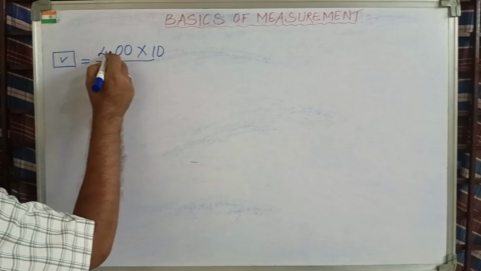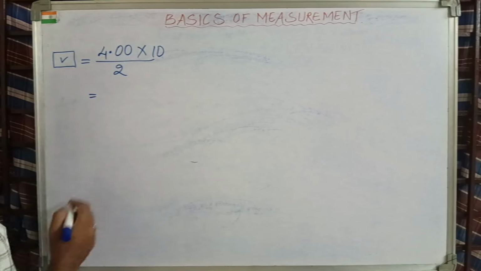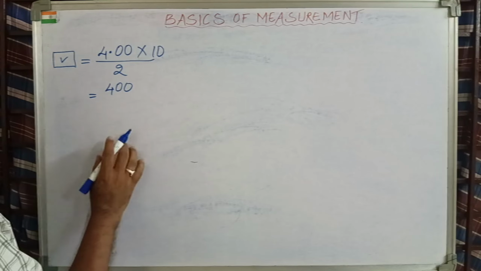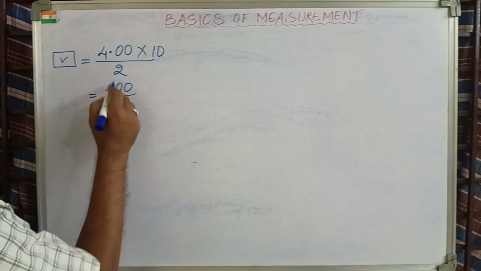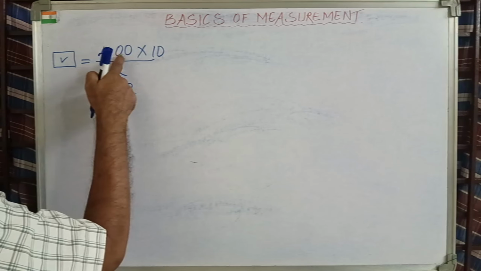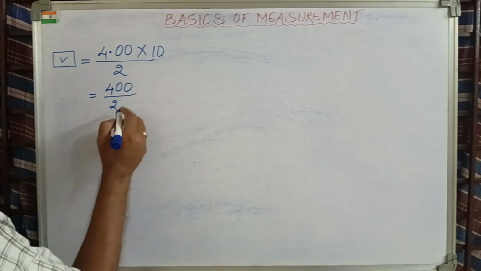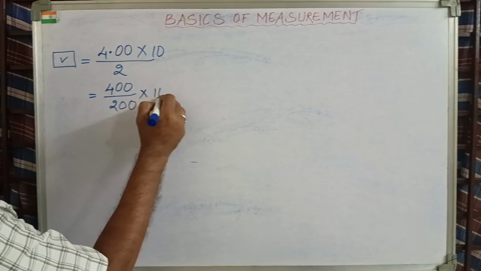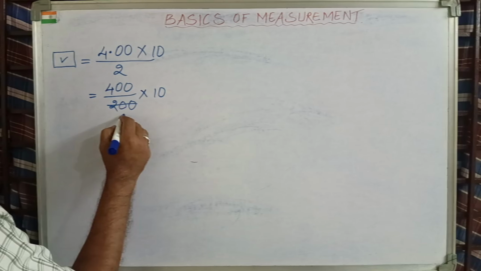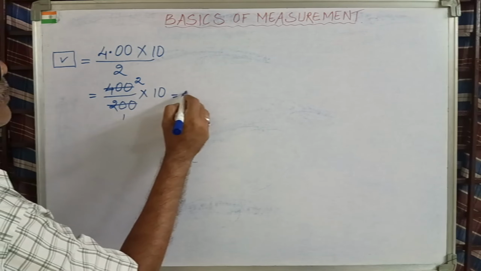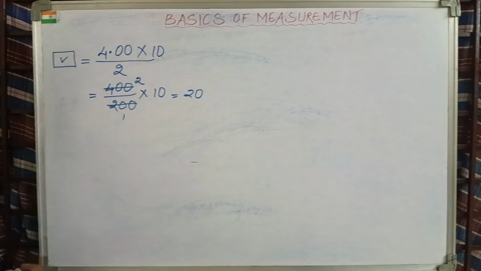Now after the decimal point, how many digits are there? 2. So let us make it 1. Altogether 1. Therefore it's not over. Your denominator is 2. Since after the decimal point you have 2 zeros and you made it into 1, you have to take 2 zeros down. This remains as it is, 10. So 2 ones are 2, 2 twos are 4, 2 into 10 is equal to 20. That is your answer.